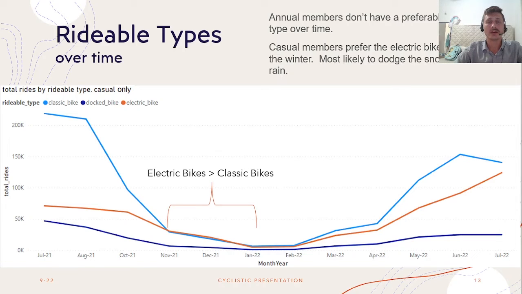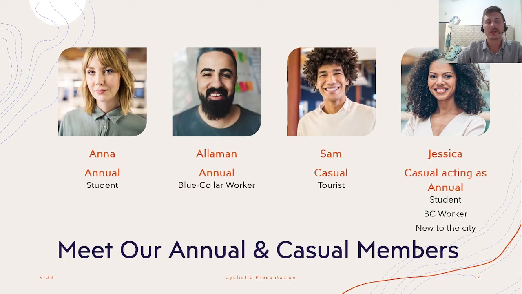Now that we have a basic understanding of who our customers are, let's meet them. We can look at our far left at Anna. She's an annual member and she's a student. Next to her is Alaman, who is also an annual member. He's a blue-collar worker who works in the area. We can see Sam. He's a casual member and he's a tourist. We hope he loves the city.